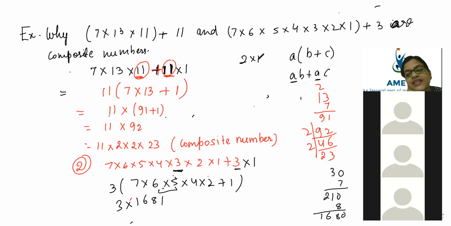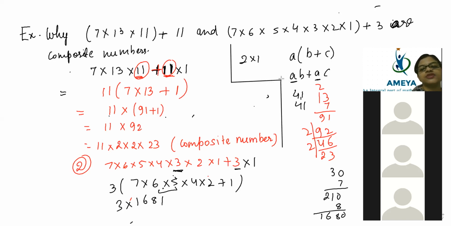Now here 1681 is there. And you know 1681 is exactly 41 into 41. I repeat, 41 into 41 is 1681. This is the rough column, so I am just clearing it out. Now this one will become 3 into 41 into 41.